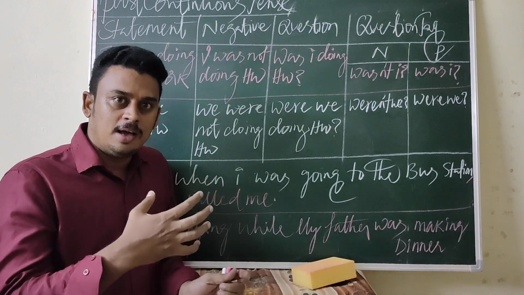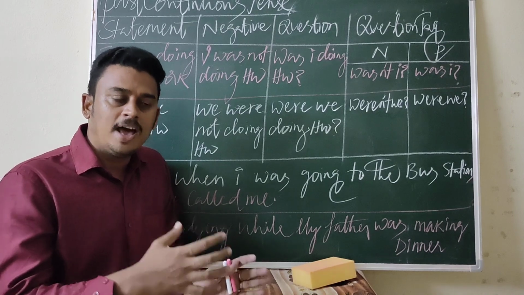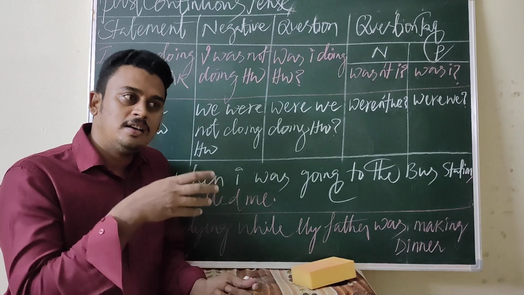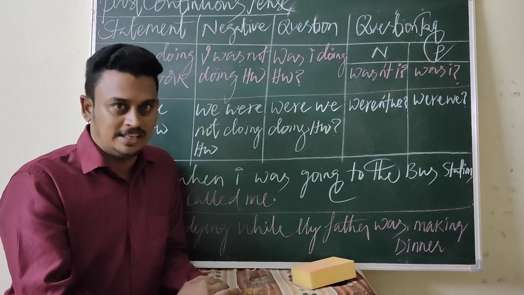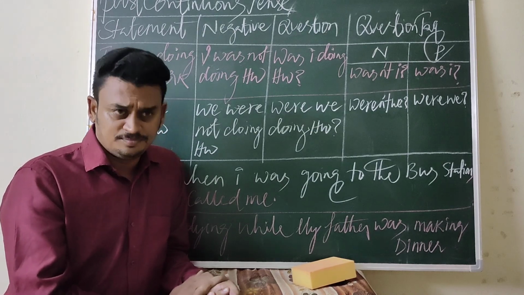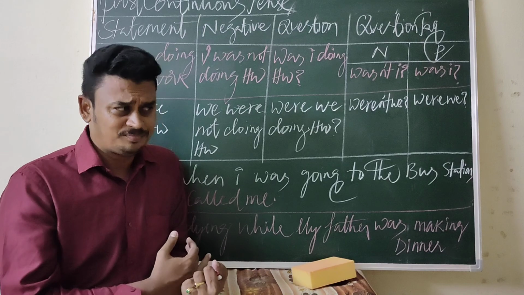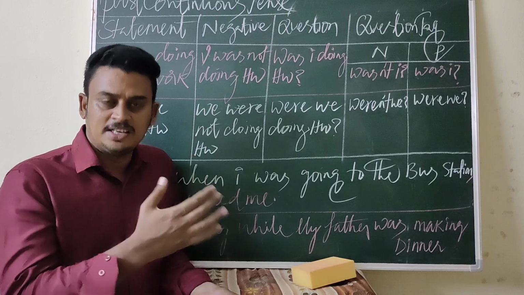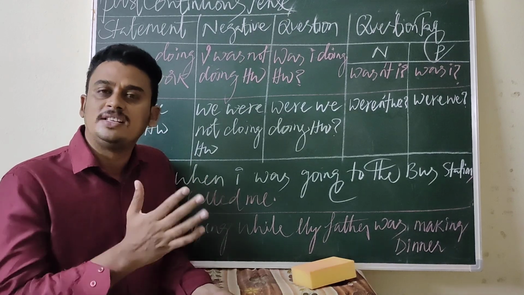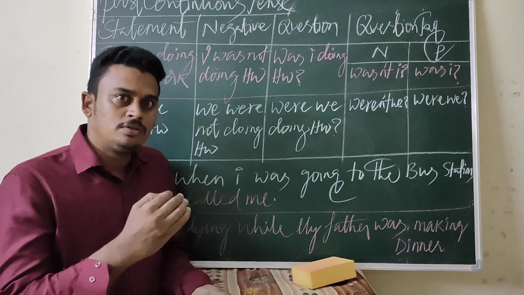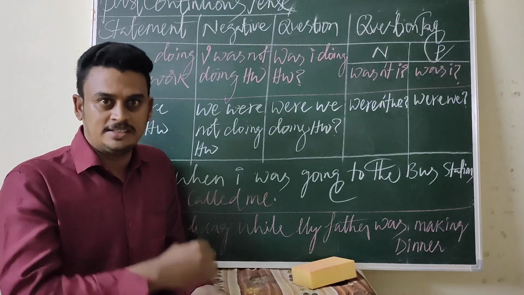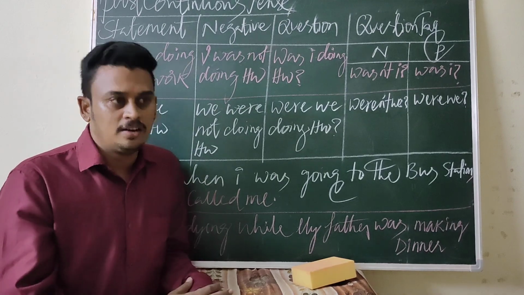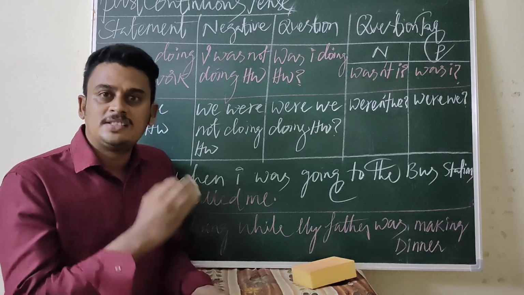So this is the time reference: the action which was already in progress in the past, at a particular time in the past, is called the past continuous tense. I already told you, my dear students and well-wishers, when you are learning a particular tense, whether it is present continuous, past continuous or future continuous, you should try to understand the remaining tenses. For example, in this class we are learning past continuous tense. When you are learning the past continuous tense, you should focus on the present continuous tense.